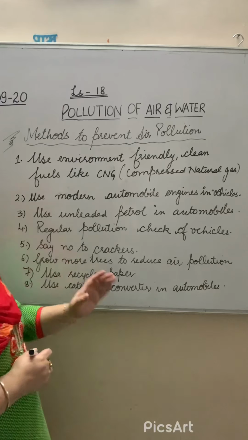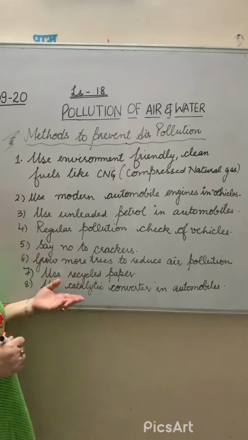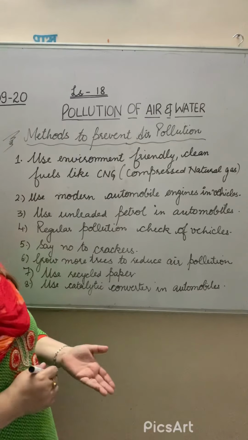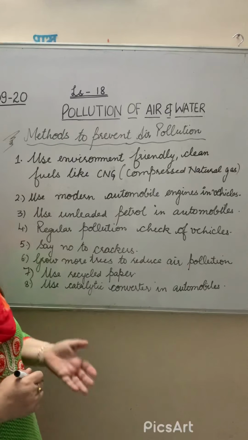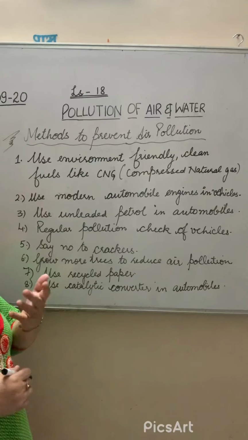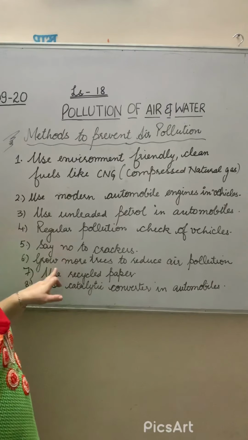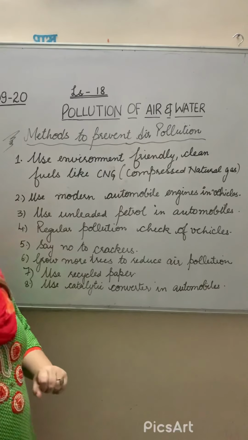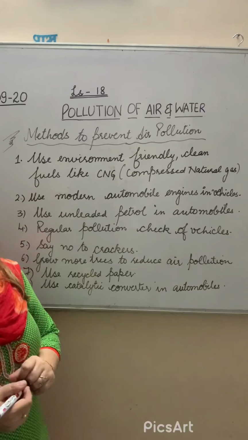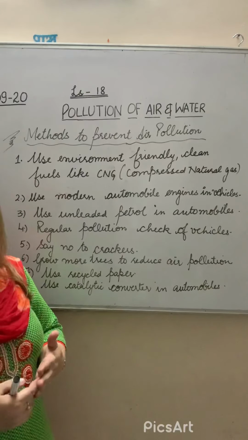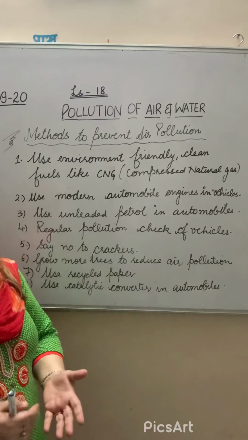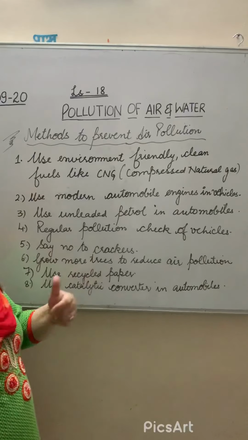Then say no to crackers. As all of you know, when we use crackers, they pollute the air. They produce smoke and sound, and all this pollution occurs. So say no to crackers. Then grow more and more trees so that air pollution will be reduced. Trees use carbon dioxide and give us healthy oxygen. Then use recycled paper.